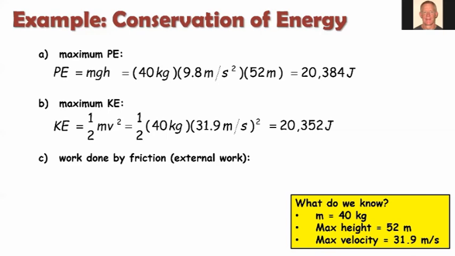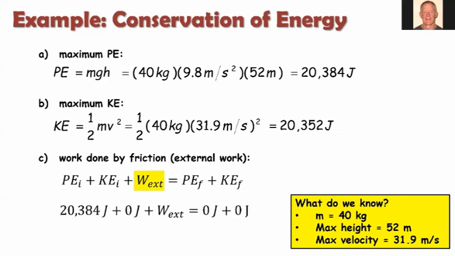Now, how do we calculate the work done by friction? So we go to our equation for conservation of mechanical energy, and we want to solve for the external work. Right? It's being done in this case by the friction of the snow against the skis. So let's plug in values here. We know that initially at the top of the hill, all the energy was potential.